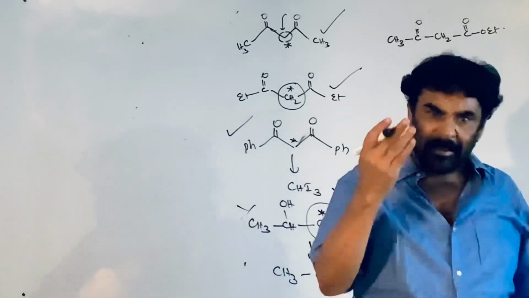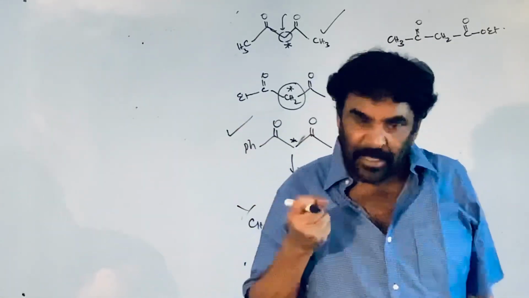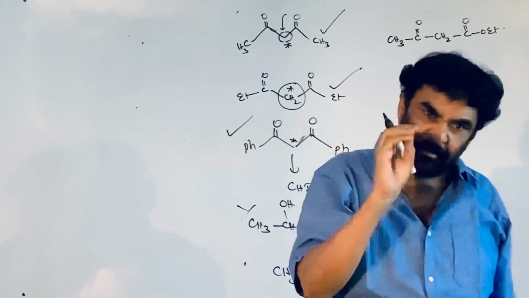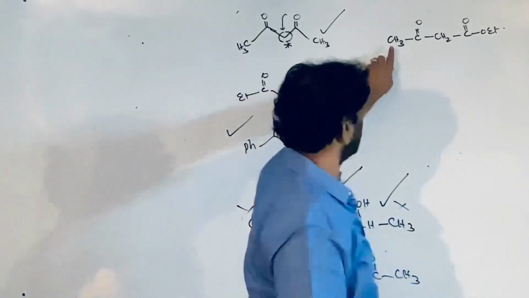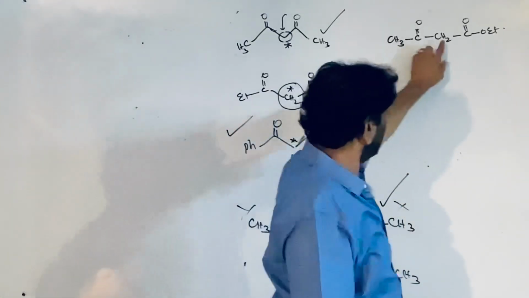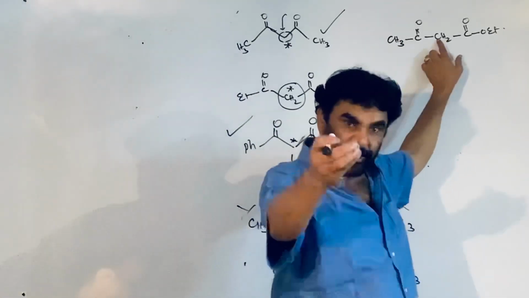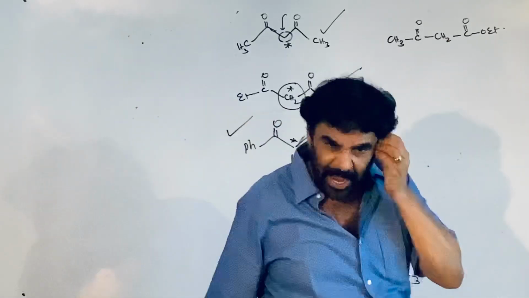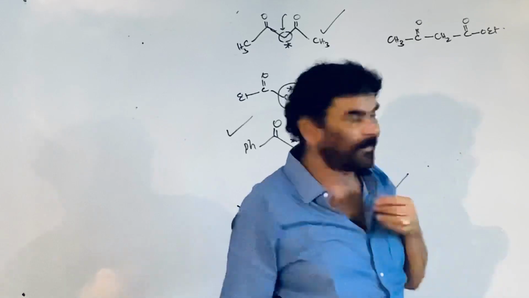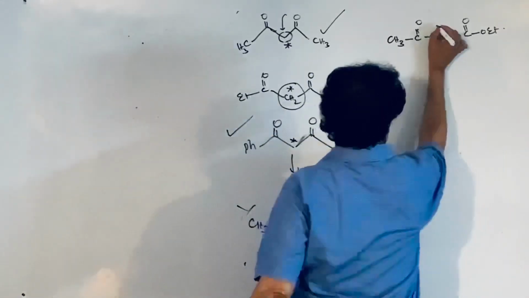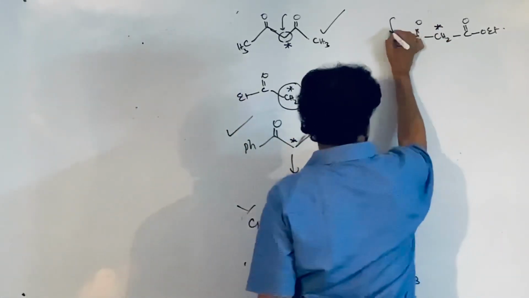But where does the base take the hydrogen? The first step is the base has to approach and remove the hydrogen present on the methyl. This is the methyl. But this is methylene. So the base preferentially takes the H plus ion from the more acidic center. This is more acidic, this is less acidic.